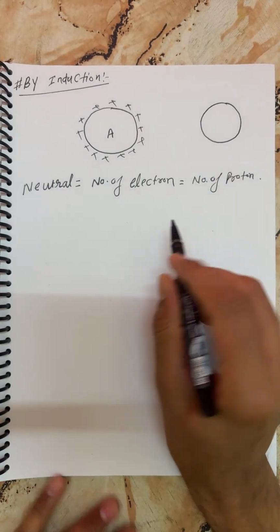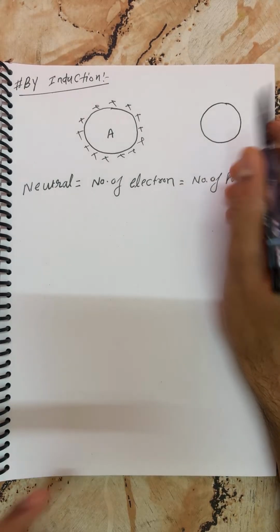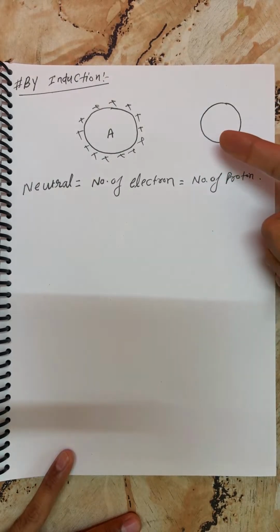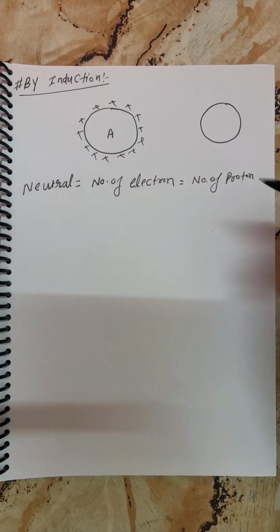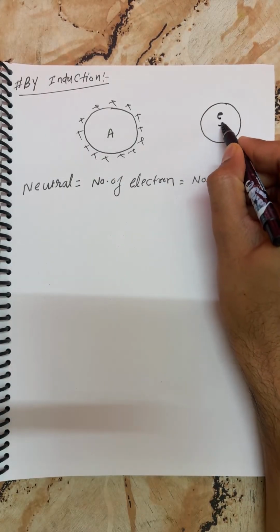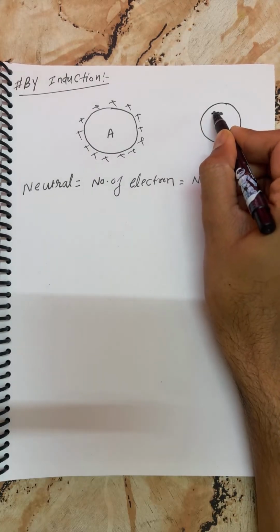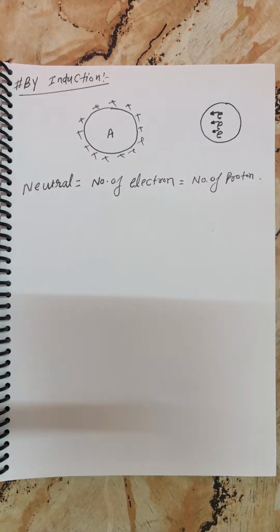Now, this body remains neutral here. But you know the body is neutral, true, because it carries a number of protons equal to the number of electrons. So the electrons inside the body got attracted and started moving towards the positively charged body.